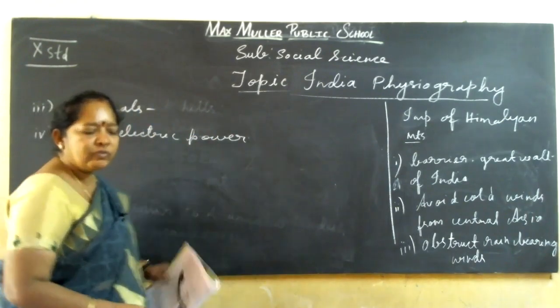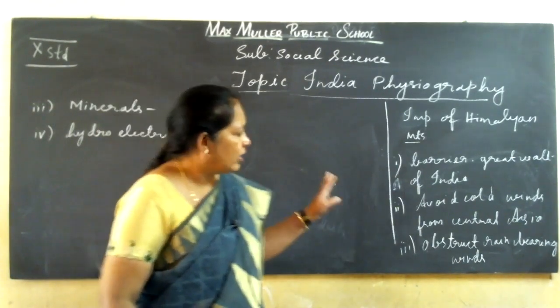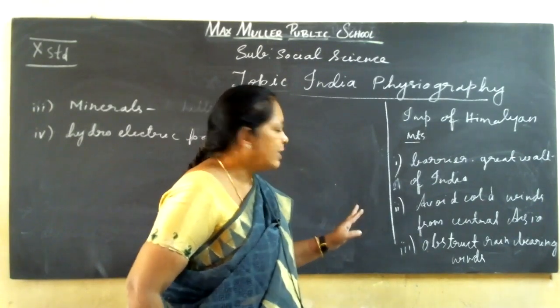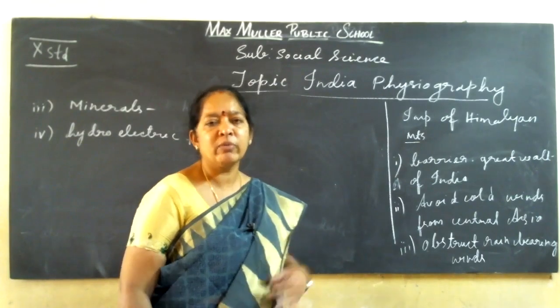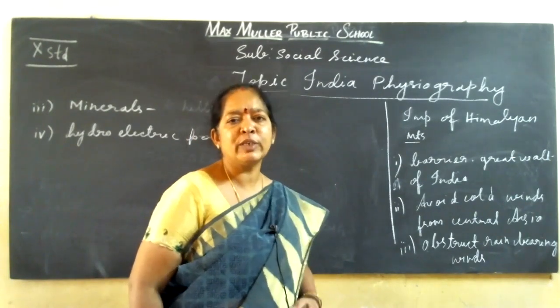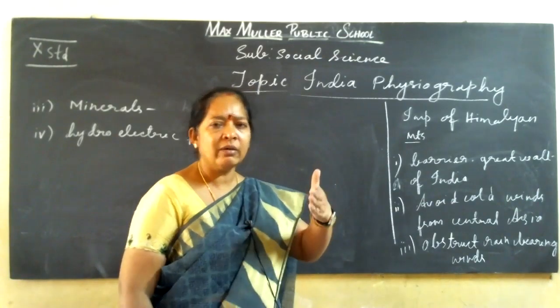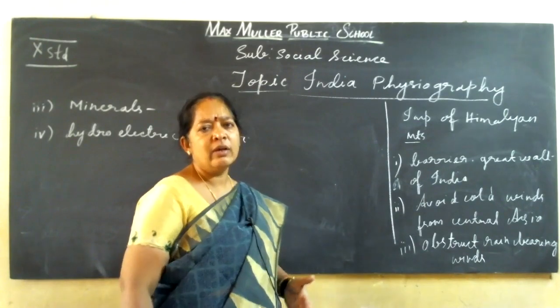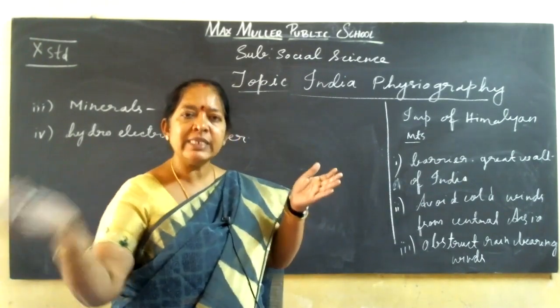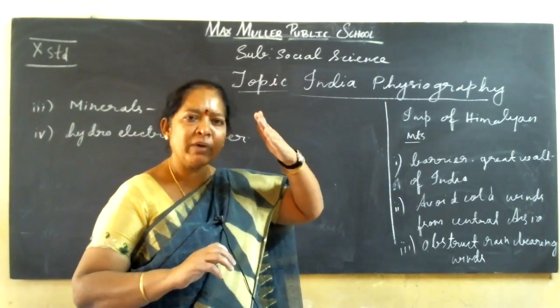So, importance of Himalayan mountains: it's a natural frontier for India, and next it avoids cold winds which blow from Central Asia. Then it also obstructs the rain bearing winds, which give rain for us. It won't allow them because of the great height of the Himalayas.